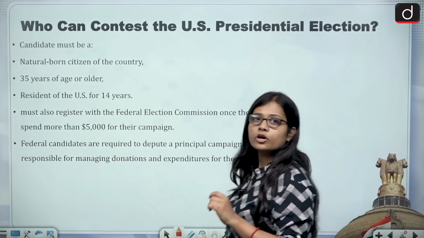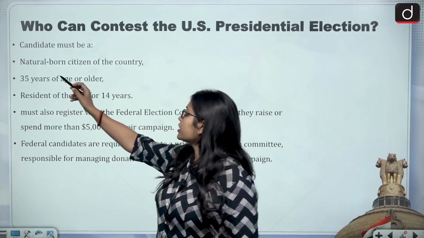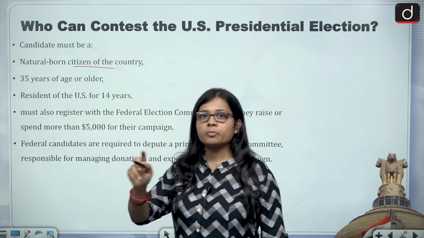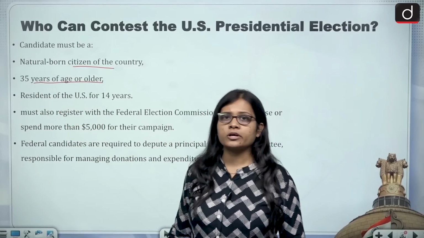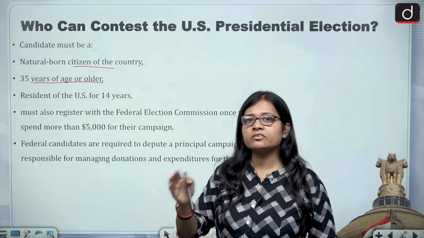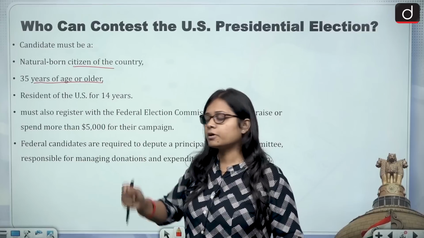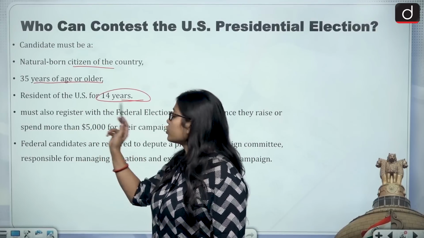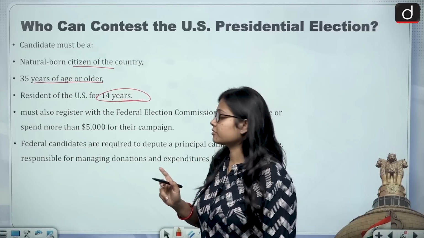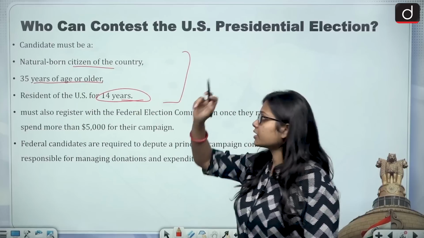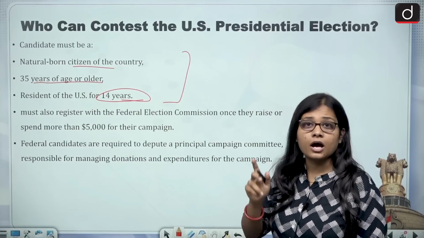The criteria for running for the post of President of the United States of America are: a naturally born citizen of the country, so the person must be naturally born in the country; 35 years of age or older. If the person is 34 years of age, then he or she cannot go for the elections. And a resident of the US for 14 years. He or she must reside in the US for around 14 years. Now these are a few of the criteria for running for the post of the President of the United States of America.